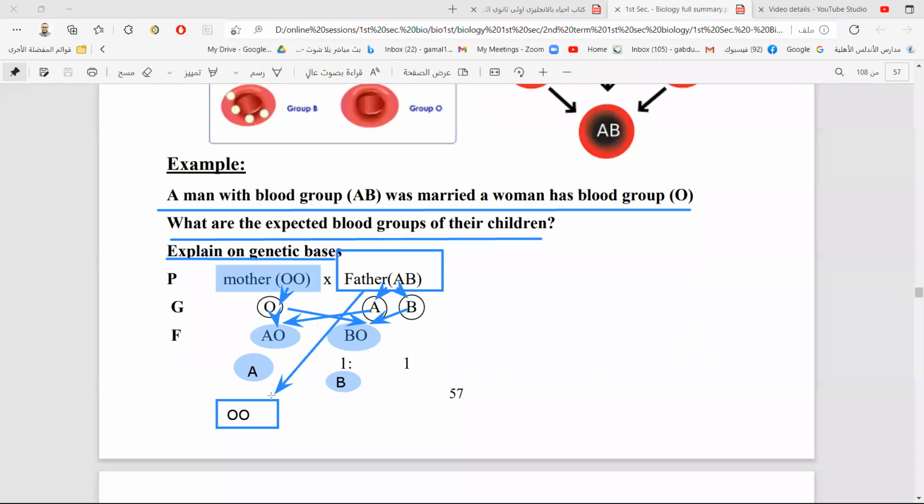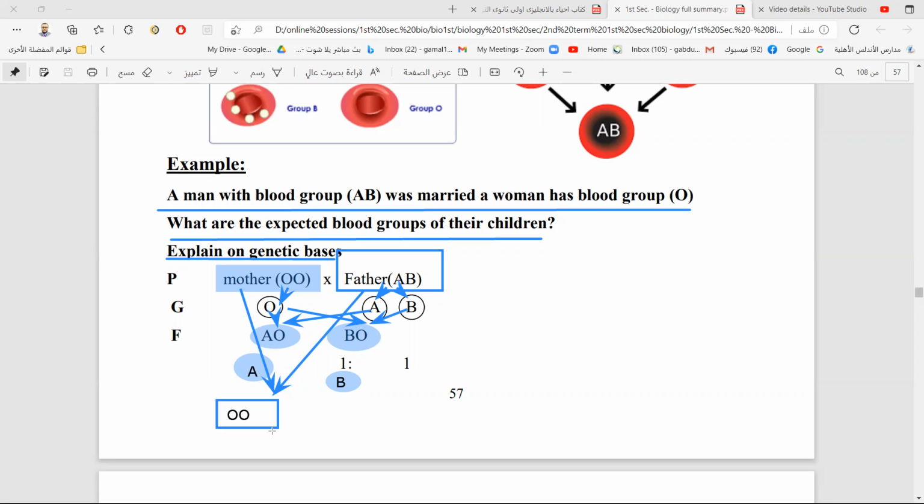Is it possible? The mother O and the father AB, can they give birth to a baby with blood group O? No, not at all. All of their children will be blood group A 50% and B 50%. No baby from this marriage will be O at all. So this woman may be lying, and the judge can say the man is telling the truth and the woman is lying.